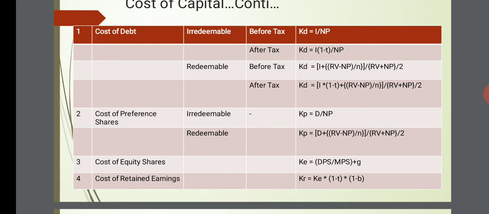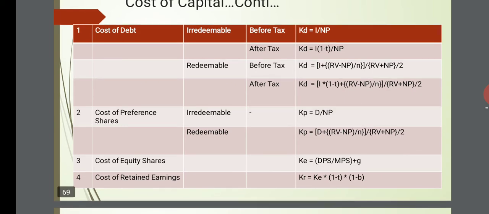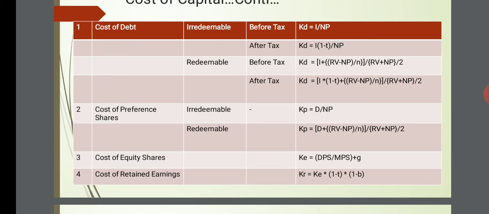Cost of debt, when we talk about redeemable debt, before tax, cost of debt is I plus RV minus NP divided by N, divided by RV plus NP divided by 2. After tax, the same: we do I into 1 minus T plus RV minus NP divided by N, whole divided by RV plus NP divided by 2.